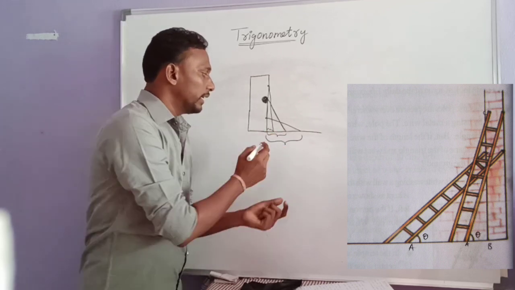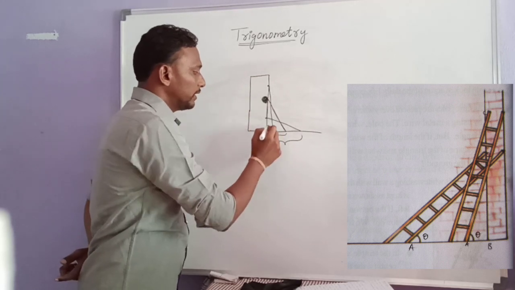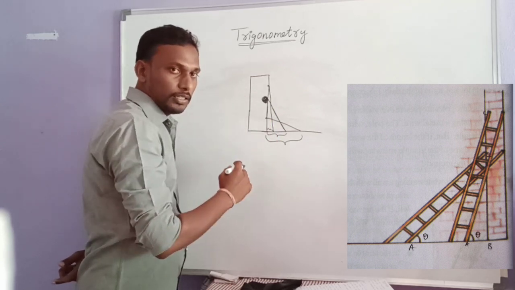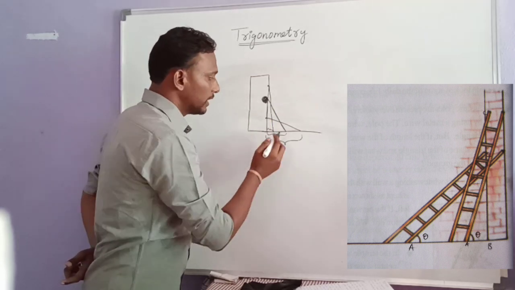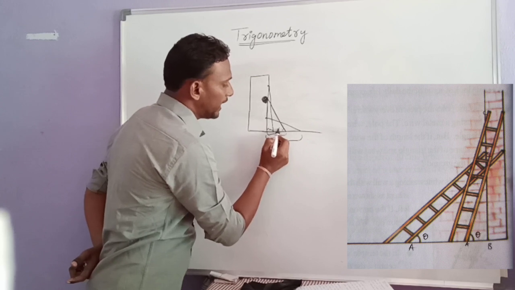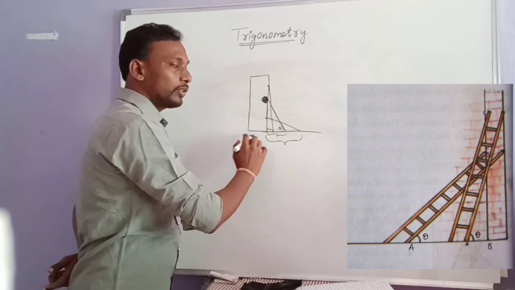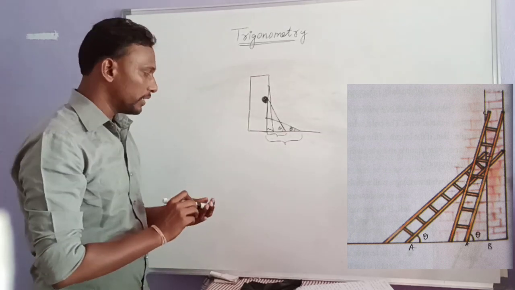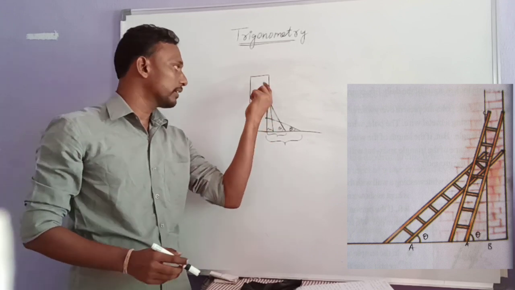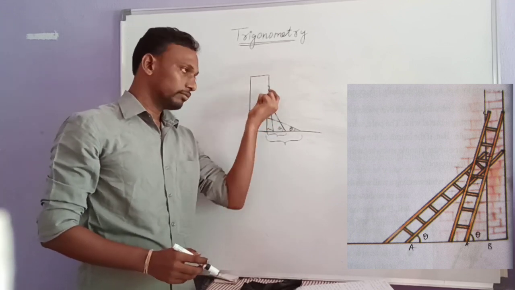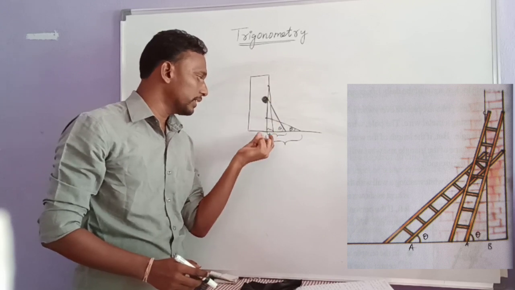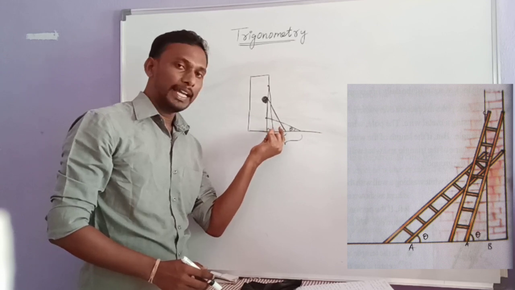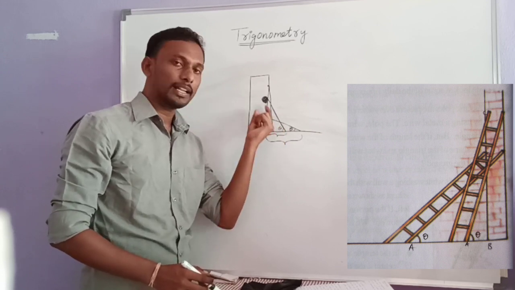So as the distance changes, the height on the wall also changes accordingly, and at the same time the angle formed between the ladder and the ground also changes. Observe the three things happening here: the height on the wall changes as per the distance between the ladder and the wall, and the angle between the ground and the ladder also changes.